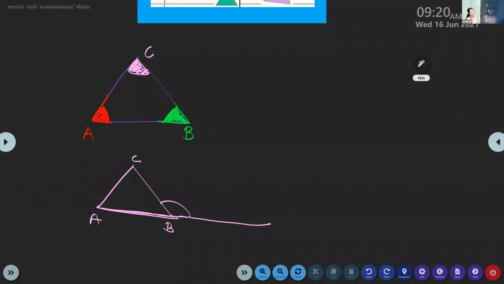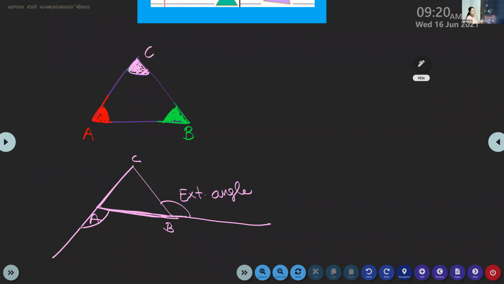This is known as exterior angle, because it is outside. The meaning is in the word itself. Interior means inside, exterior means outside. This we get by extending this side. Similarly, when you extend this side, you will get one exterior angle here.